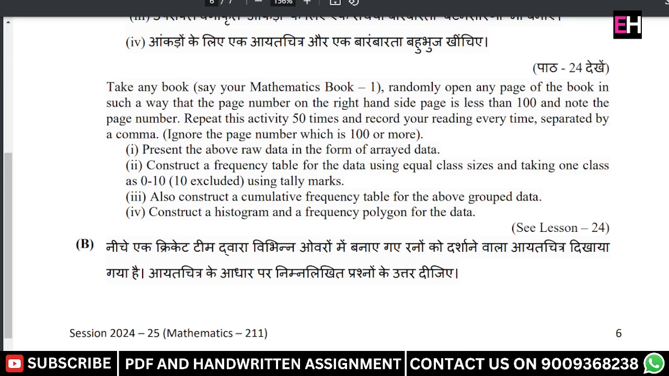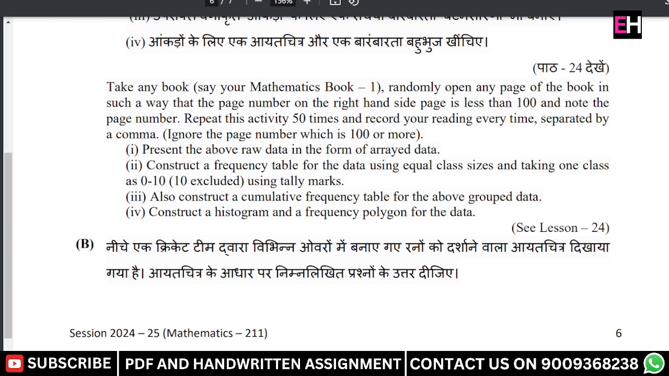Now the question is 6A: take any book, randomly open any page of the book in such a way that the page number on the right-hand side page is less than 100, and note the page number. Repeat this activity 50 times and record your readings every time, separated by a comma. First, present the above raw data in the form of array data.